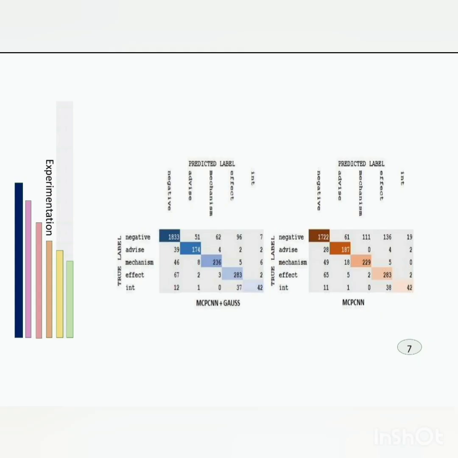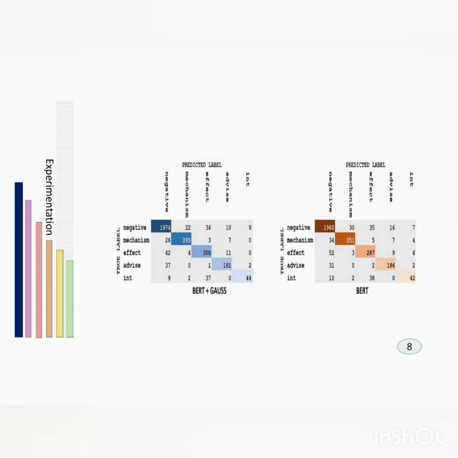On the screen we see the confusion matrix which allows us to see the misclassifications when adding noise to both models. We see that in the first model the misclassifications are almost nil. In the confusion matrix of the BioBERT model, we observe that as Gaussian noise increases, misclassifications decrease in many cases to 0. In this study we have tested how to increase the robustness of the models by increasing Gaussian noise.